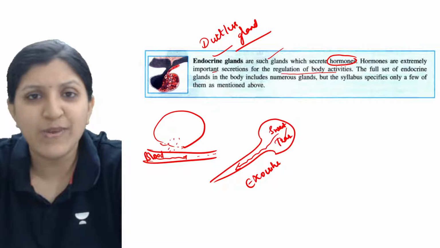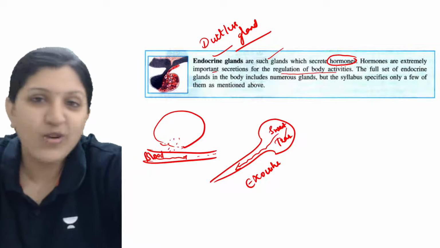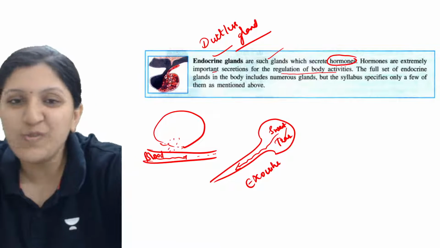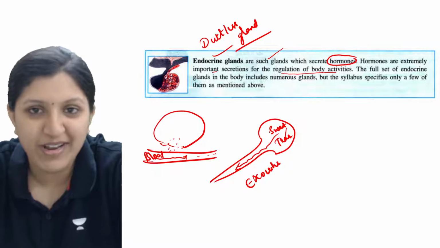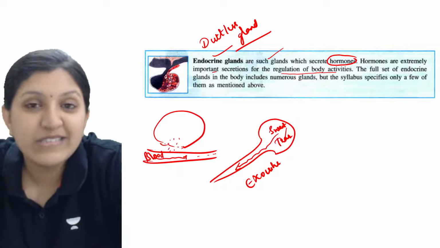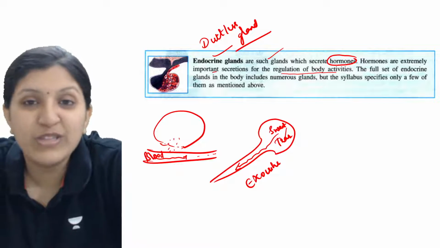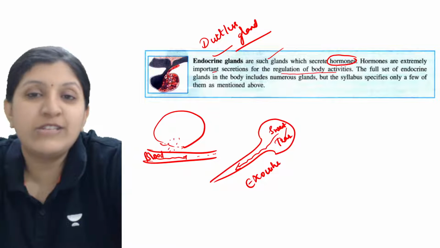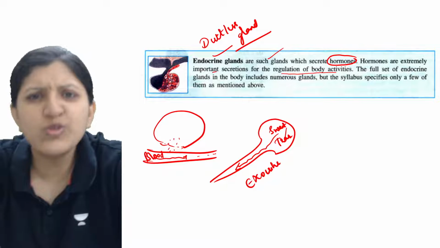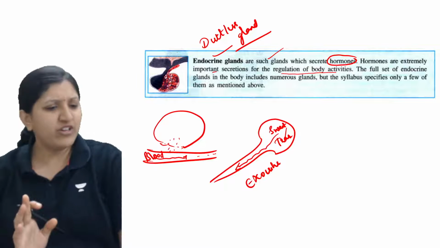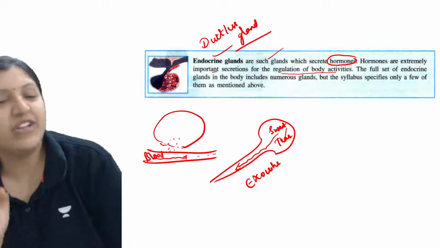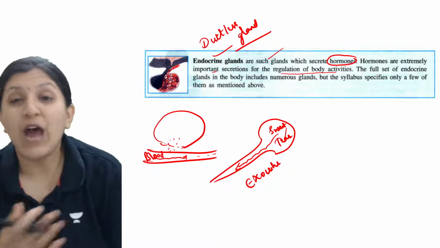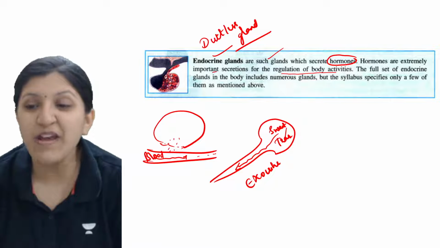Same way with respect to insulin also. Without insulin hormone, there is no regulation of blood glucose level. Glucagon is there, again to break down the stored glycogen into glucose. So whatever function is occurring, for everything the hormones are required. Without hormone no function is going to occur.